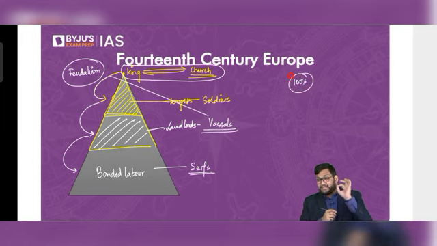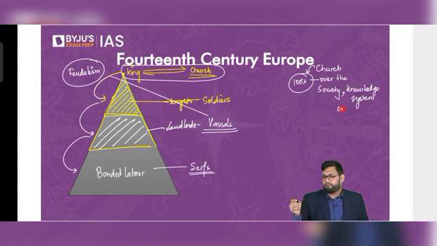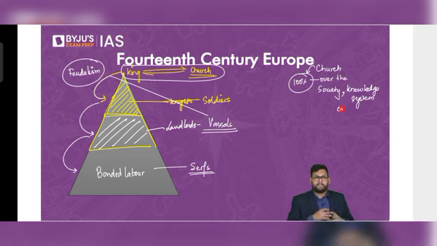They have 100% control over the society, which is the church has 100% control over the society, knowledge system, and the basic lives of people.